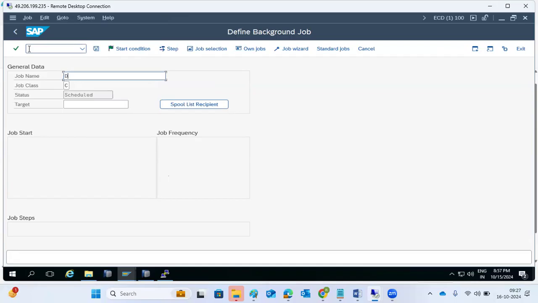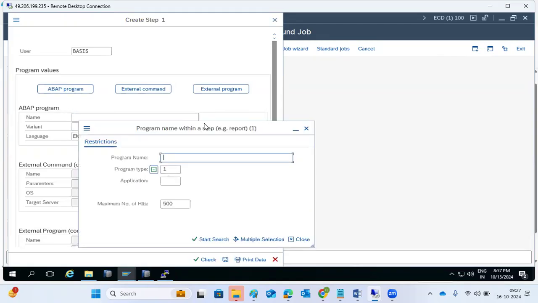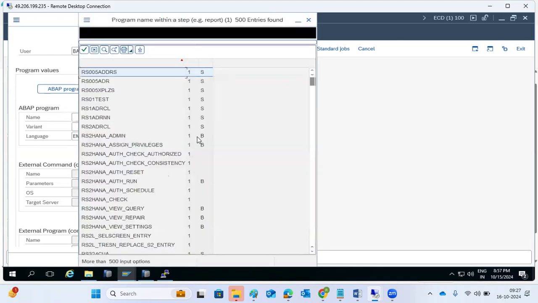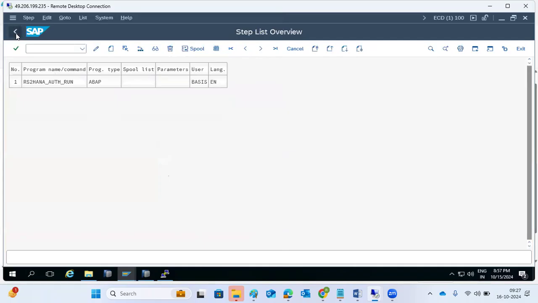So what we will do is create a daily report here. What is the program? The program, whatever program you mentioned, you need to update it here. So you just maintain the program and update it. Suppose, for example, this is the program, right?